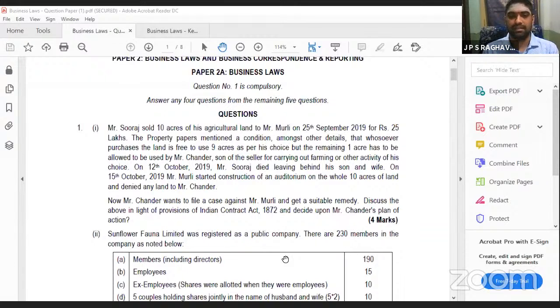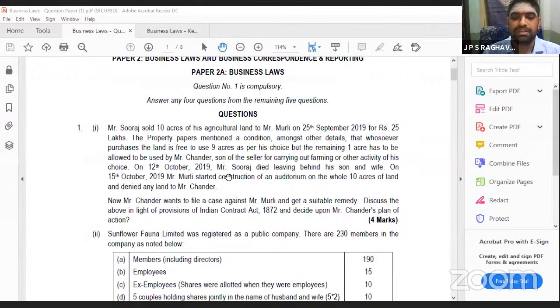Here, 10 acres is there and he is selling the property, keeping a condition that 9 acres can be utilized by the buyer on his own, but 1 acre should be allowed for his son to use for his own purpose.